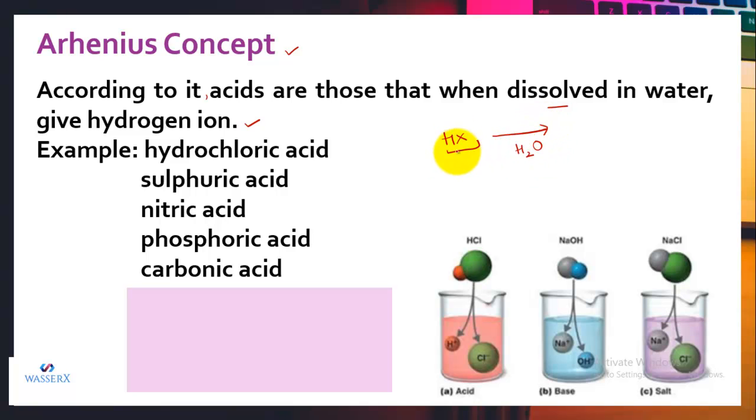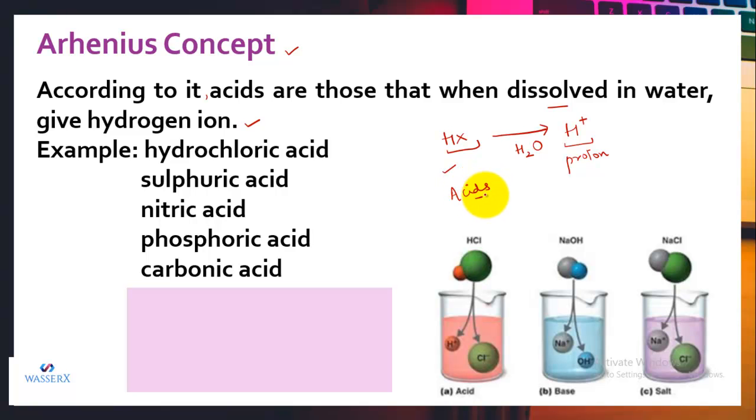When I add this HX in water, if it dissociates to produce the hydrogen ion, or you can say if it dissociates to produce proton, then the given substance is regarded as an acid. So I think it's clear.